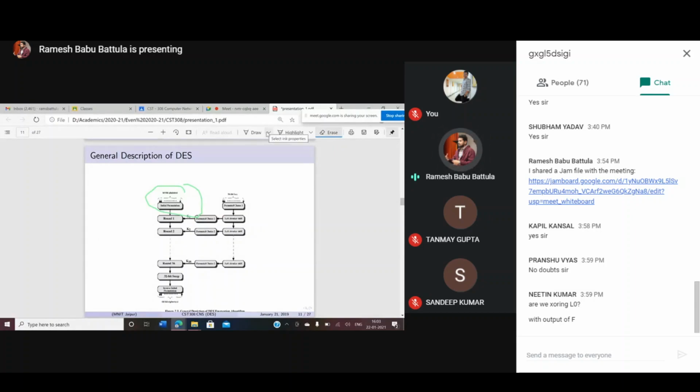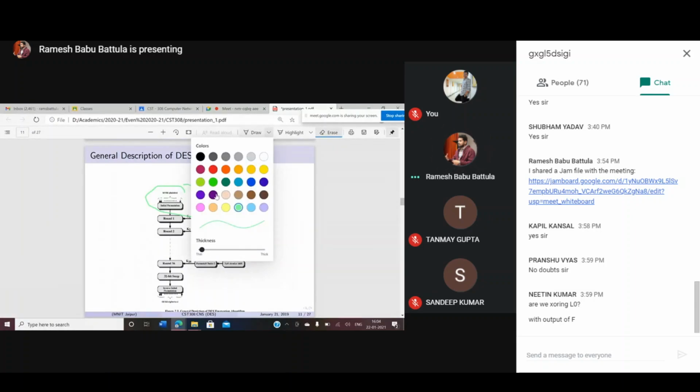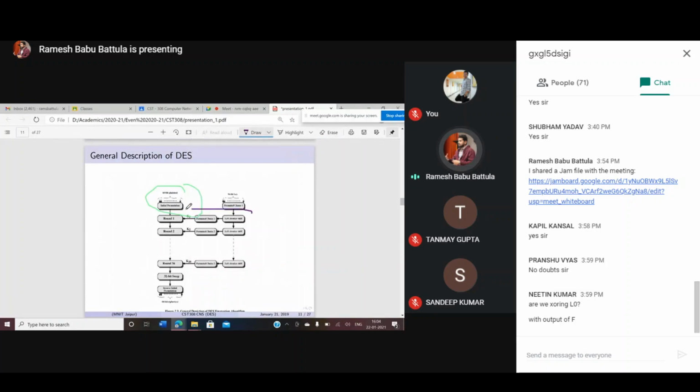What is the round function? This whole portion comes under the round function. This is the initial permutation, and this is called the round function.